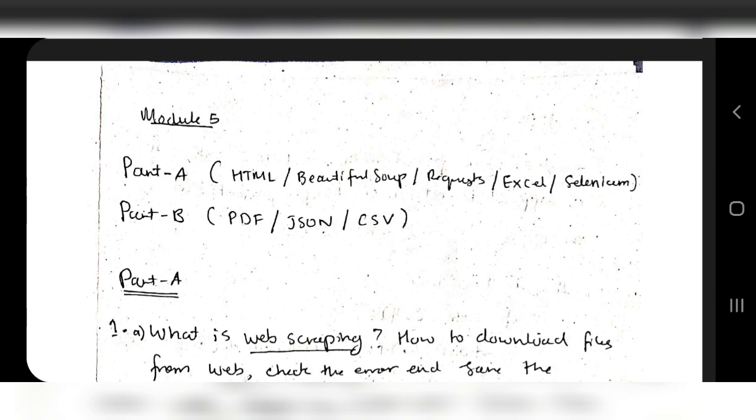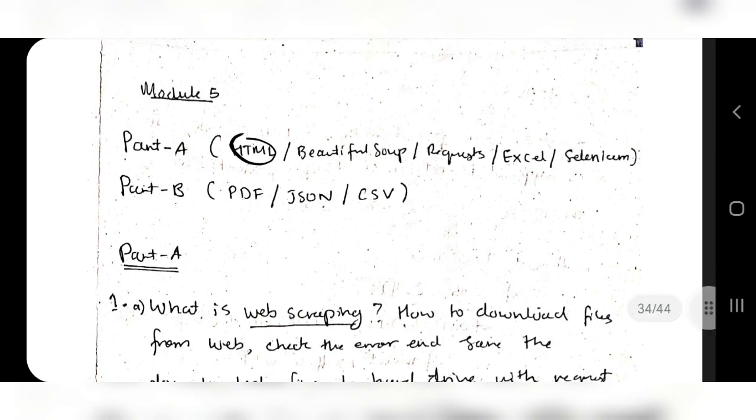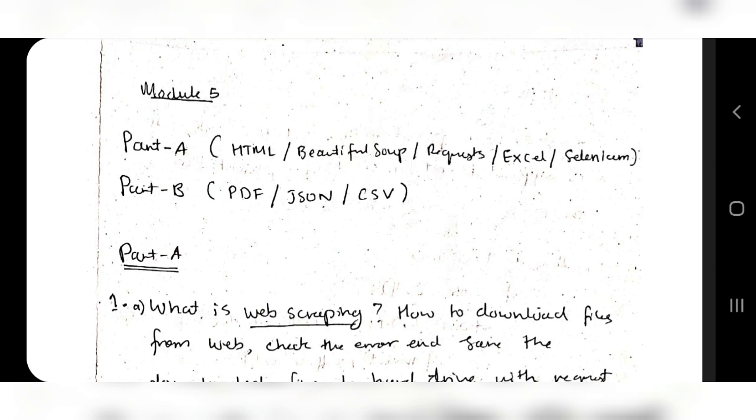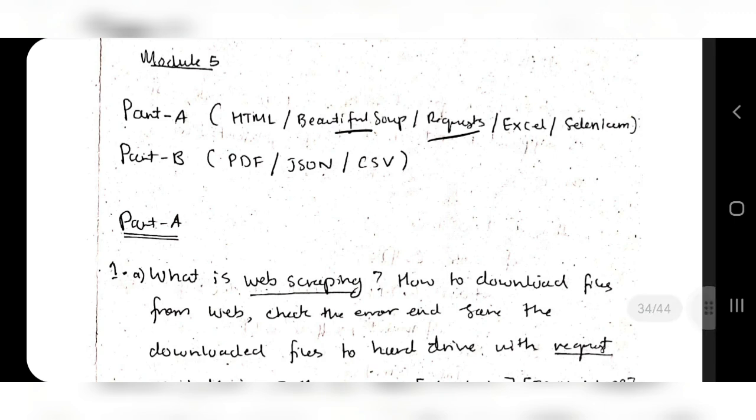In part A, these are the questions under the topic HTML, BeautifulSoup and request. These three things are combined together. What I mean is, it can come in different questions as well, but they are part of the same topic. HTML has two modules, BeautifulSoup and request. What questions can come in these two, we will be discussing now.